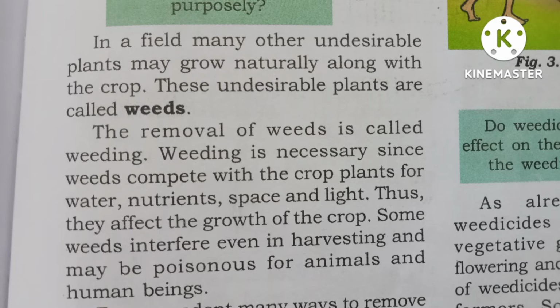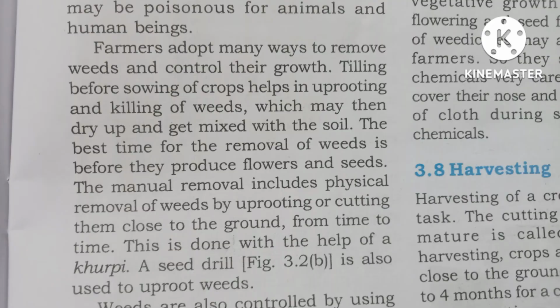Weeding is very important because weeds compete with the normal crops for water, nutrients, space, and light. They may become poisonous and injure animals and human beings.